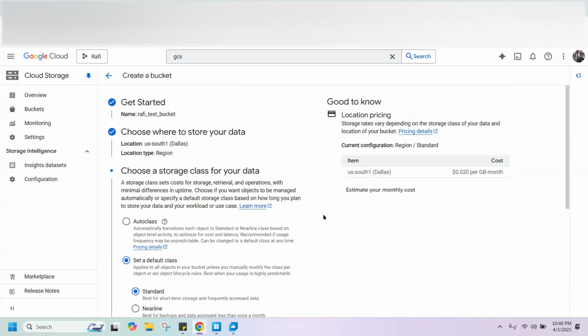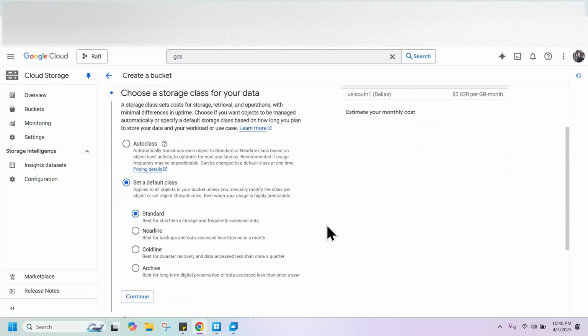Let's look at the standard one: best for short-term storage and frequently accessed data. There are four classes: standard, nearline, coldline, and archive. Nearline is best for backup and data accessed less than once a month. Coldline is best for disaster recovery and data accessed less than once a quarter. If you don't want to frequently see your data, you can use coldline because it charges a very small amount of money.